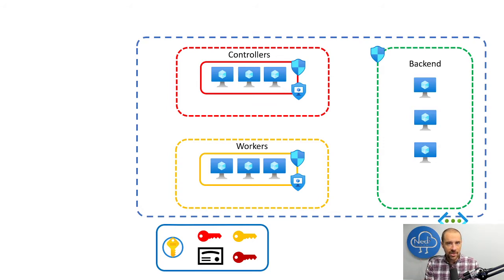The 3 keys, there's a root key, which is used by the controllers as the main encryption key. There's a worker key, which is used by the workers and controllers to authenticate those workers. And then finally, there's a recovery key.